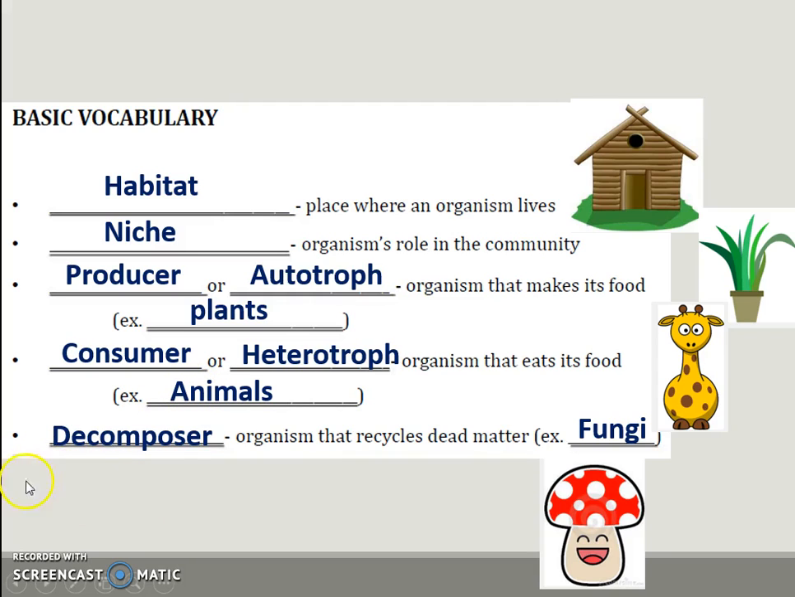Furthermore, a decomposer is an organism that can recycle dead matter. Examples that we see are fungi or bacteria that eat dead things, they're decomposers. Decomposers are actually a type of consumer, and they're also heterotrophic.